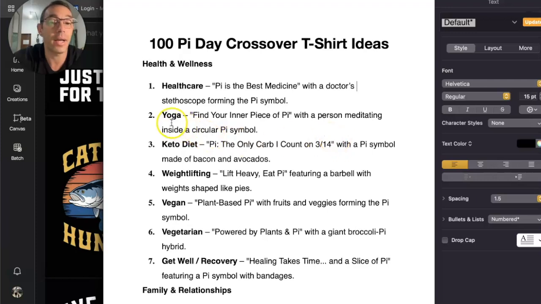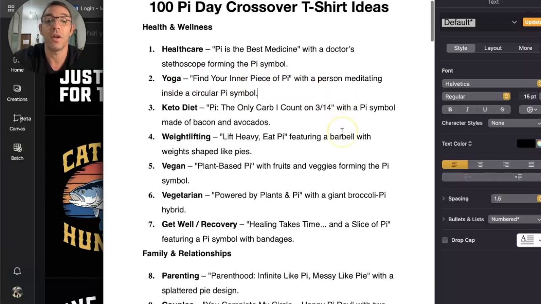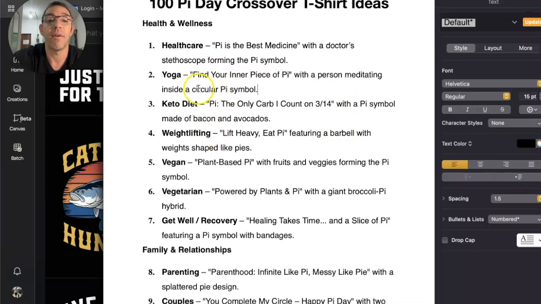Here we've got Pi Day cross-niched with yoga: "Find your inner piece of Pi," with a person meditating inside a circular Pi symbol. I thought this was very clever. It's funny because it's a piece of pie like you're eating, so it's a play on words. Instead of saying "peace," which goes with yoga, it's "piece of pie." Very clever design phrase.